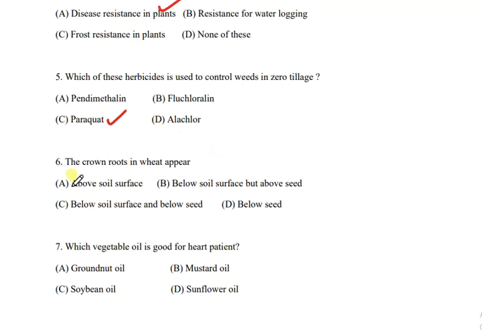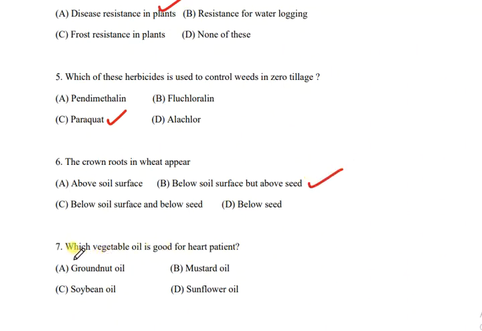Then question number 6. The crown roots in wheat appear in which of the following? First option is above soil surface, then below soil surface but above seed, below soil surface and below seed, or below seed. And the correct answer is B, below soil surface but above seed.